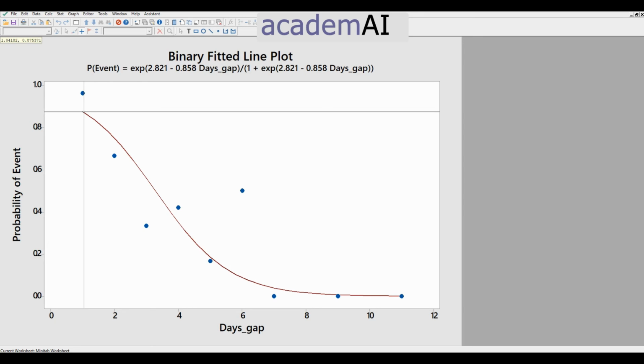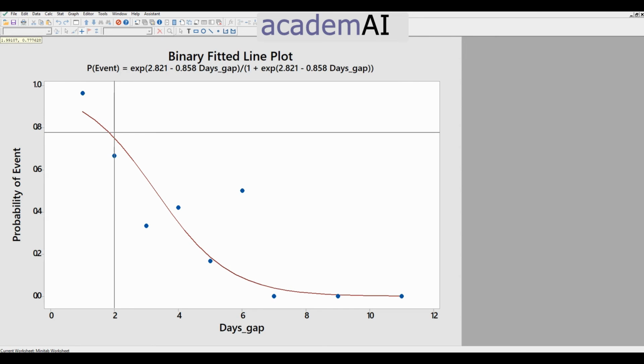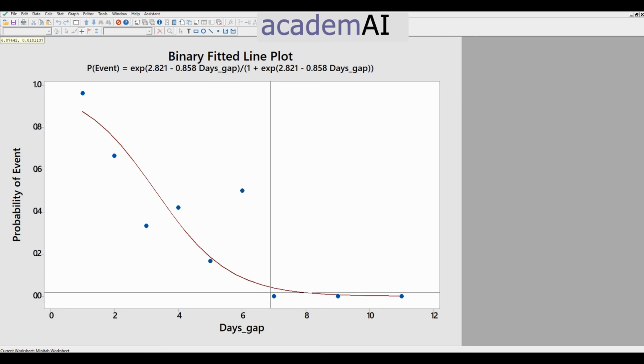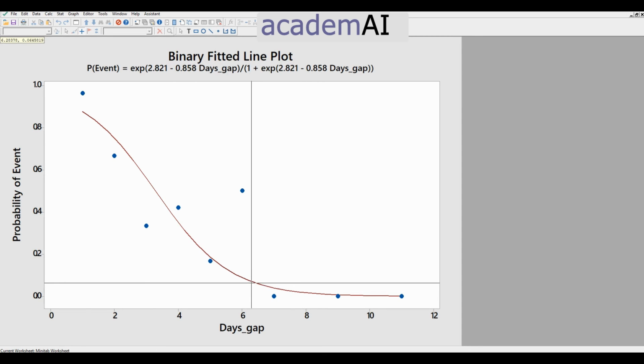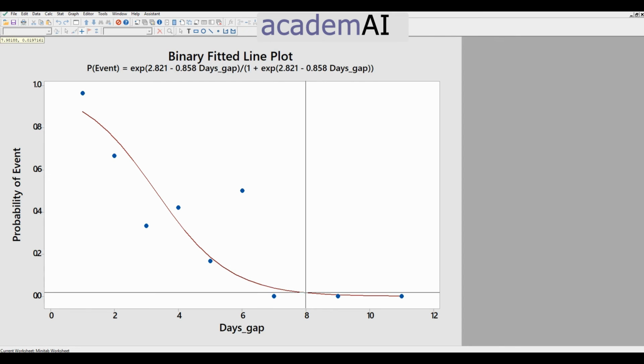It drops drastically if I change the number of days to 2, to around 75%, and so on. It drops quite sharply and then plateaus off. After 6 days, it's less than 1%.